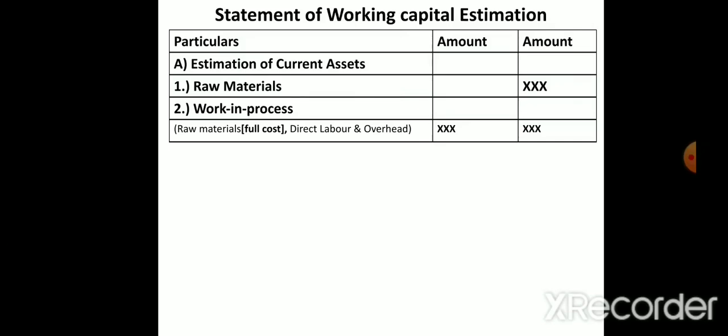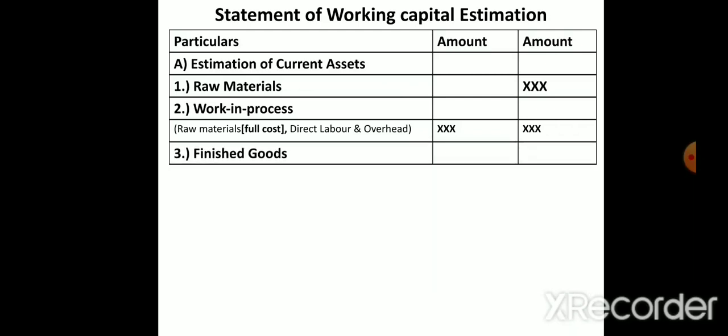Different departments will work while producing this product. If they are producing a desk, table or chair, for the desk there will be a separate department, for chairs a separate department, so that is overheads. Each department spends, and that is called overhead. So under work in progress we have to include raw material, labor and overhead. All three we have to use under work in progress.